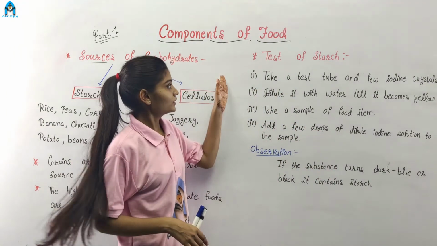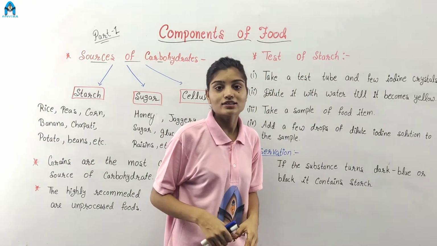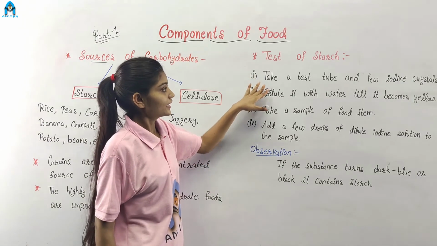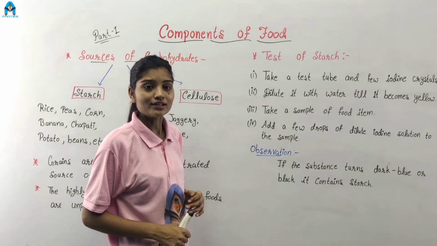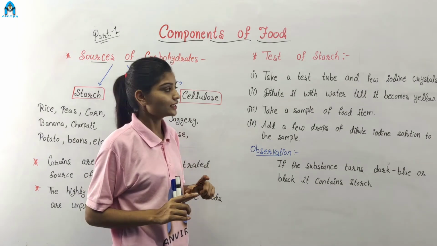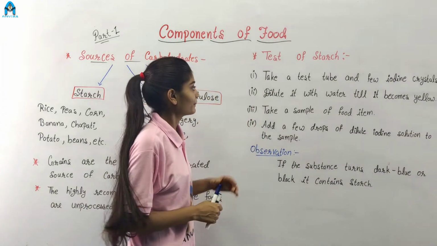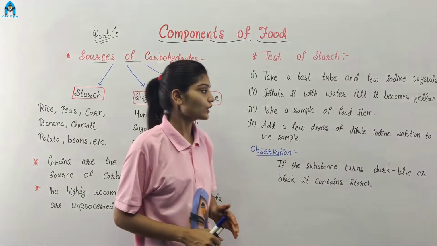Now we perform a test for the confirmation of starch that is present in our food or not. For this test, take a test tube and add a few iodine crystals. हमें एक टेस्ट ट्यूब लेनी है और उसके अंदर कुछ आयोडीन क्रिस्टल्स को ऐड करना है. Dilute it with water till it becomes yellow.